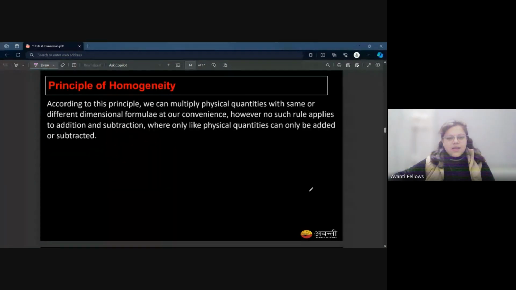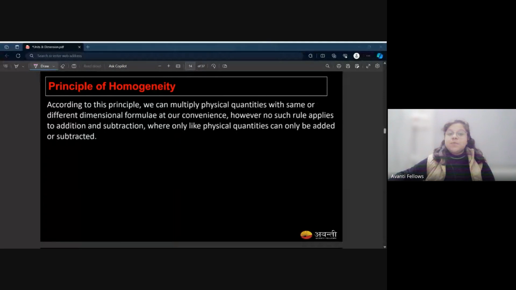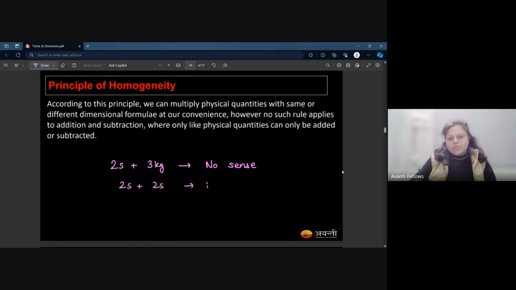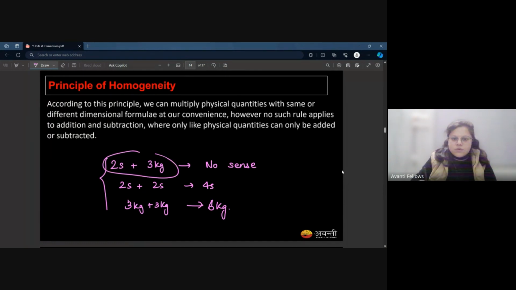So the principle of homogeneity states a very simple, very basic thing. 2 seconds plus 3 kg makes no sense. You can add time and time, you can add mass with mass, and similarly with subtraction.